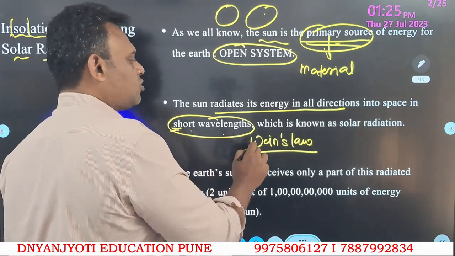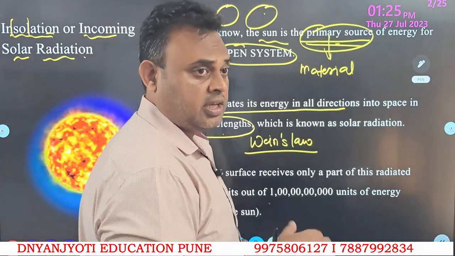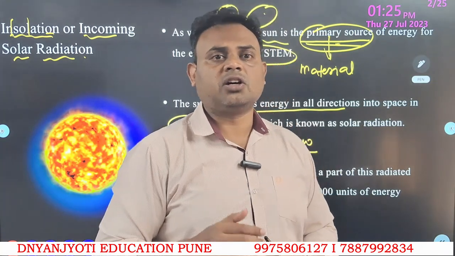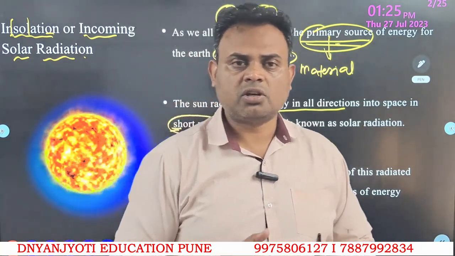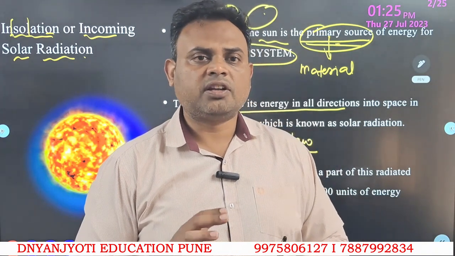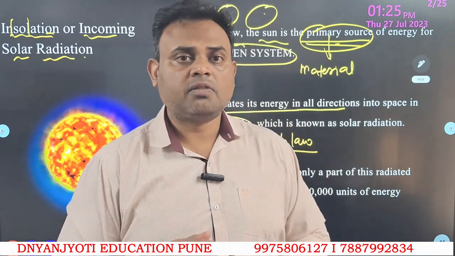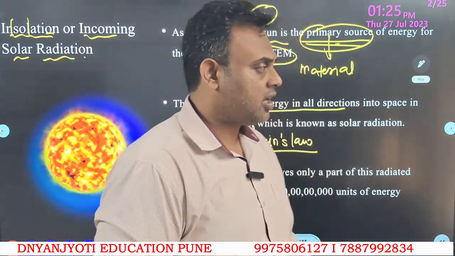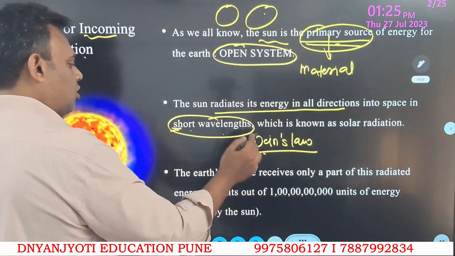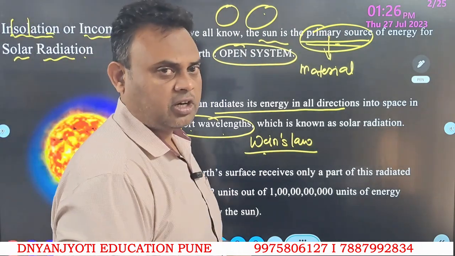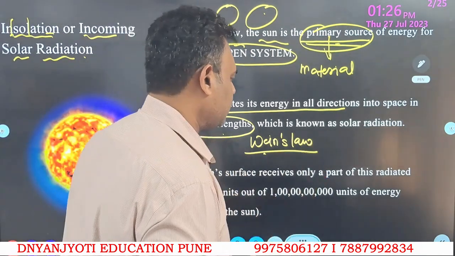Which law is obeyed here? Wein's law. Comparatively, the earth has a temperature lower than the sun's, so the radiation or wavelength that the earth radiates will be in the form of long waves, again obeying Wein's law. So one important law we can definitely understand here.